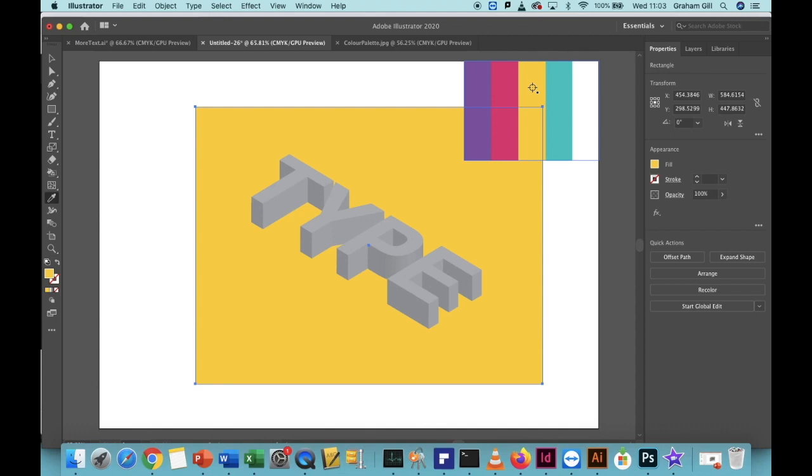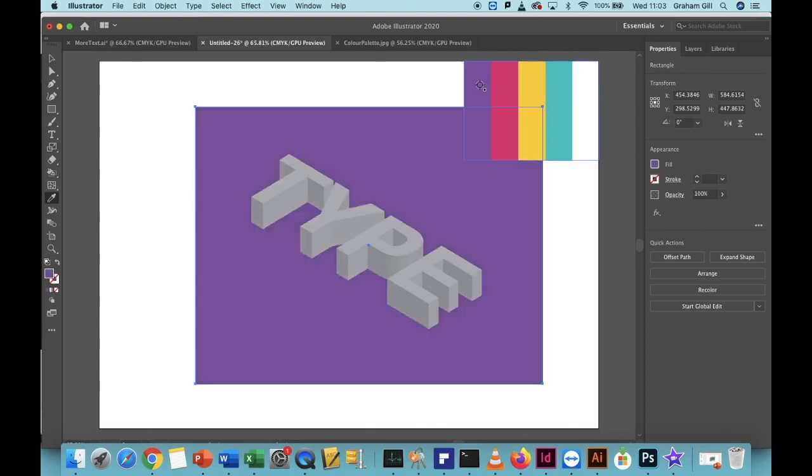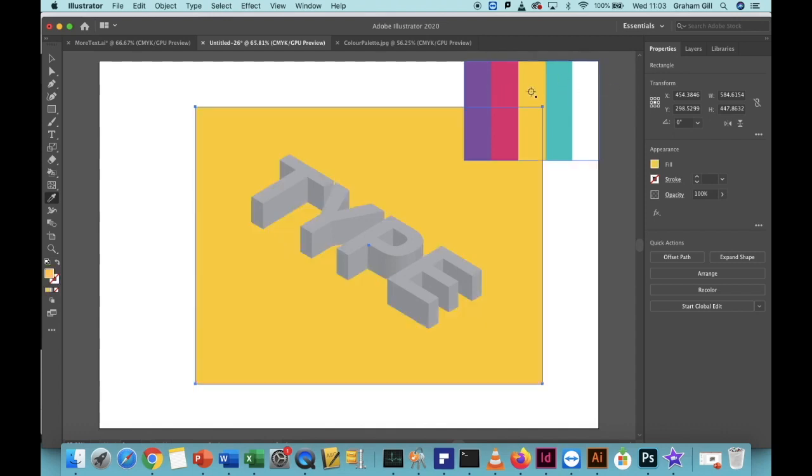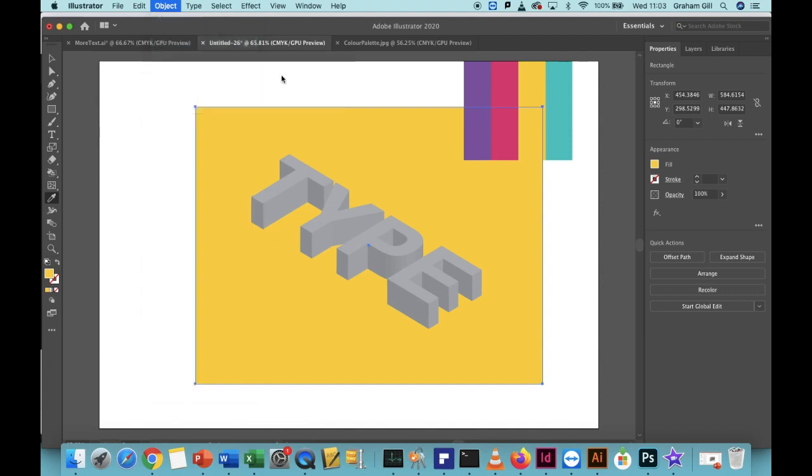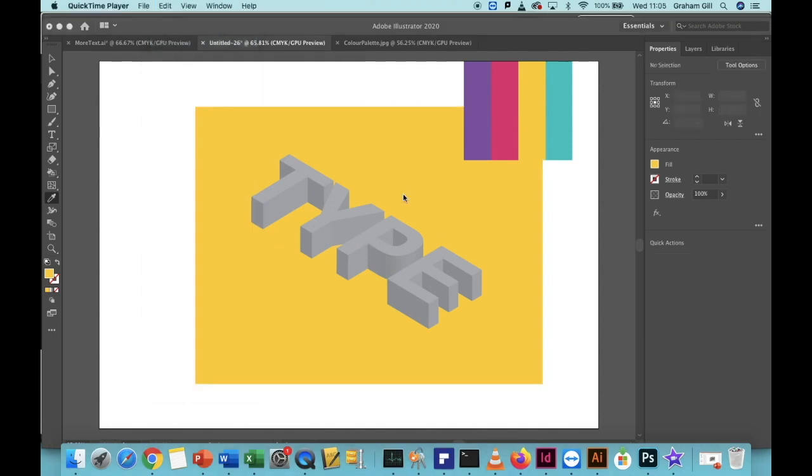The eyedropper tool allows us to select any colour by clicking on it. Now, to avoid moving this background around, click Object, Lock, Selection. Now click on the Selection tool.